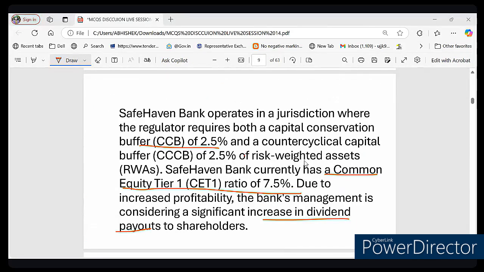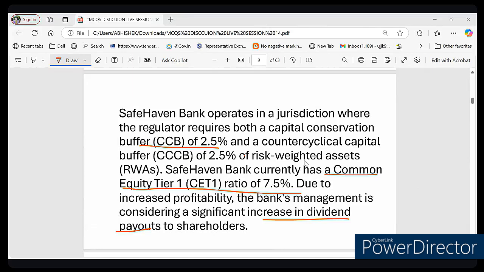Safe Haven Bank operates in a jurisdiction where the regulator requires both CCB and CCyB, right? So Safe Haven Bank is currently at CET1 of 7.5%, and due to increased profitability, the bank management is considering a significant increase in dividend payout to the shareholders, right?